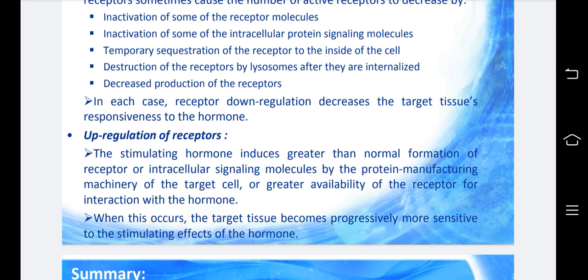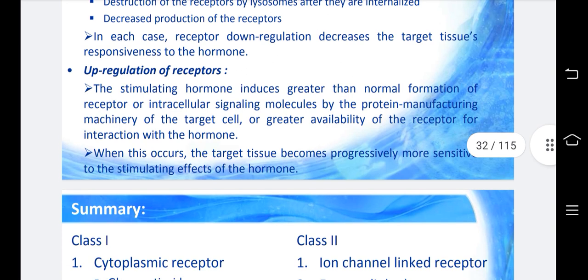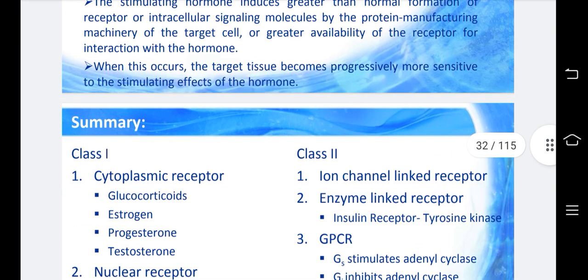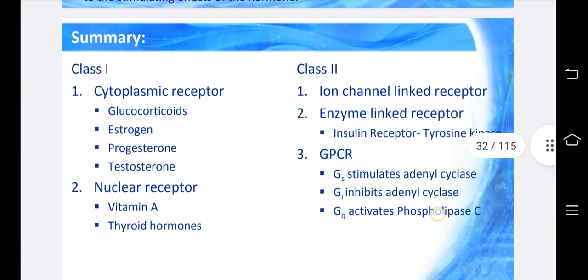Then upregulation of receptors. The regulating hormone induces greater than normal formation of receptors or intracellular signaling molecules by the protein manufacturing machinery of the target cell, or greater availability of the receptor for interaction with the hormone. When this occurs, the target tissue becomes progressively more sensitive to the stimulatory effects of the hormone.